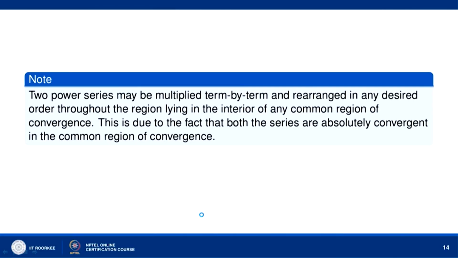Now, two power series may be multiplied term by term or rearranged in any desired order throughout the region lying in the interior of any common region of convergence, because both the series are absolutely convergent in the common region of convergence.